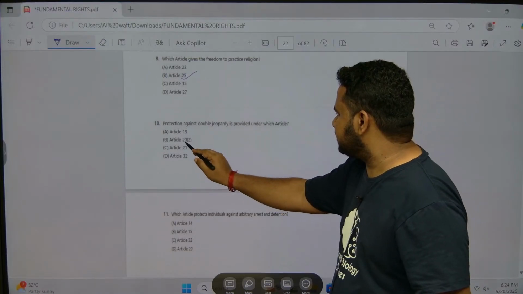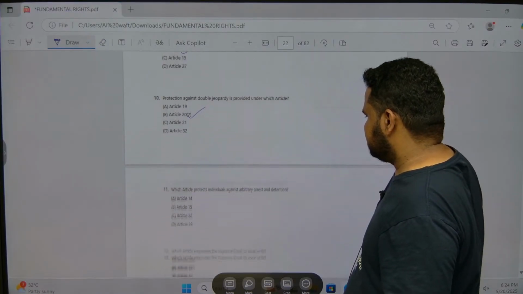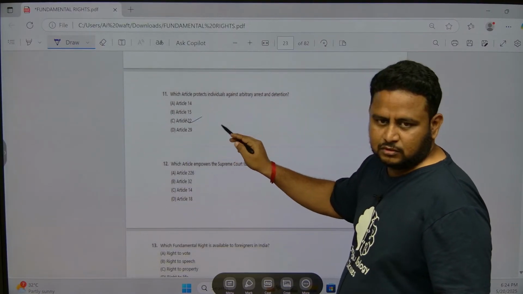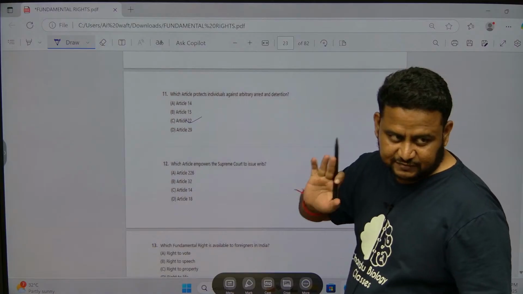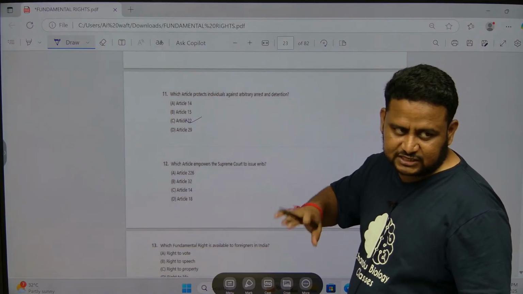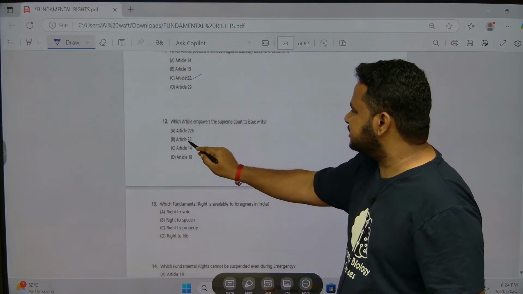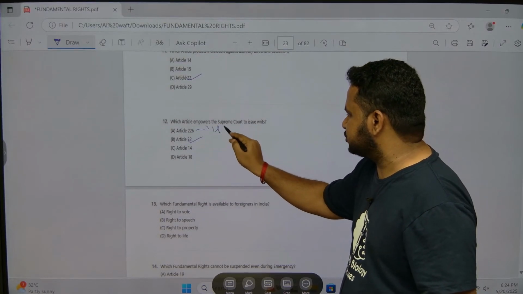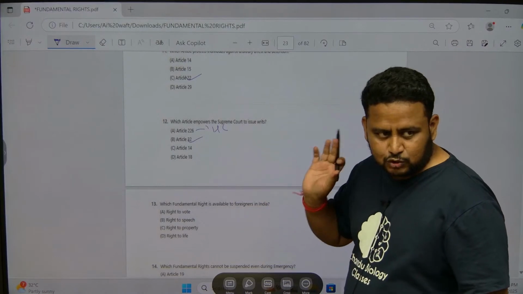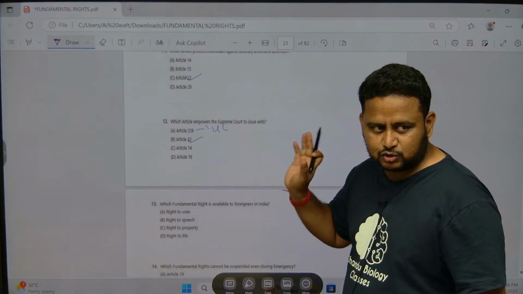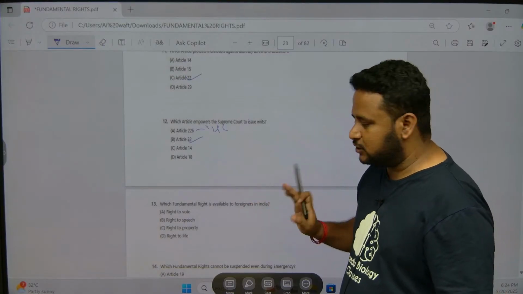Okay, next, double jeopardy is talking about Article 20. Article against arbitrary arrest and detention is 22. Arrest is 22, conviction is 20. Next, empowers the Supreme Court to issue writs, Article 32. This is High Court, don't get confused. Article 226 is talking about High Court. Both will issue writs, but High Court is 226, Supreme Court is 32.